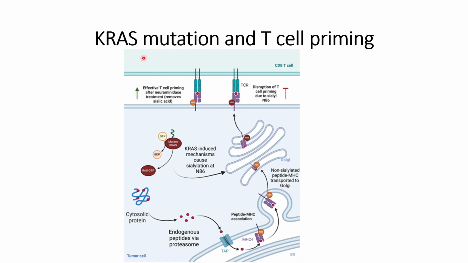In this video, we will discuss KRAS mutations and T cell priming from the perspective of pancreatic cancer cells. In pancreatic cancer, around 92% of cases have been found to carry a mutation in KRAS, and KRAS belongs to the RAS family,